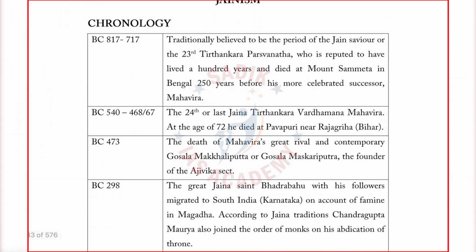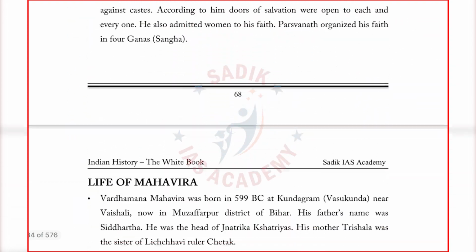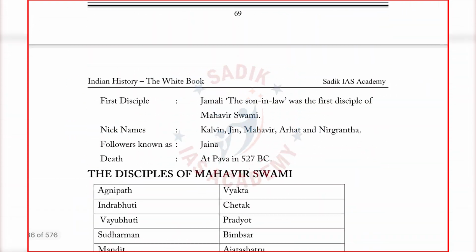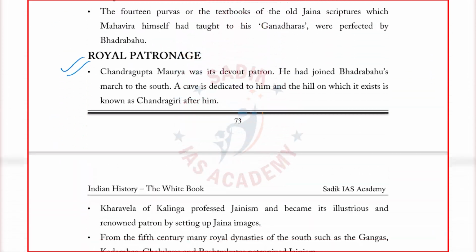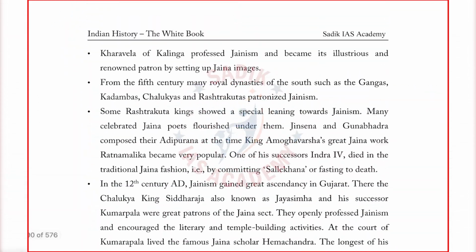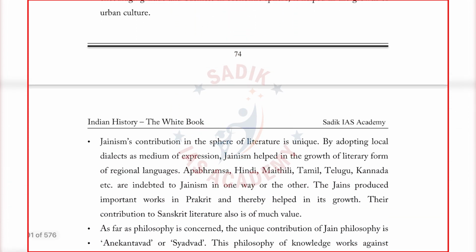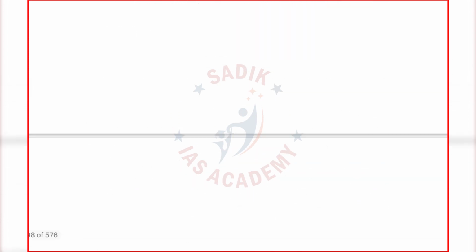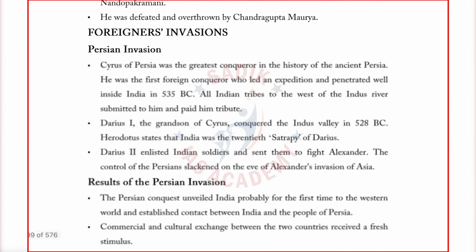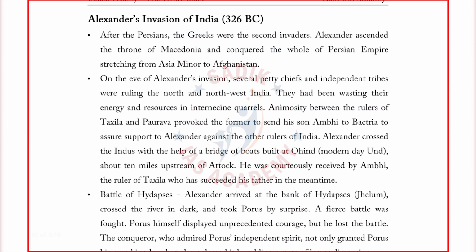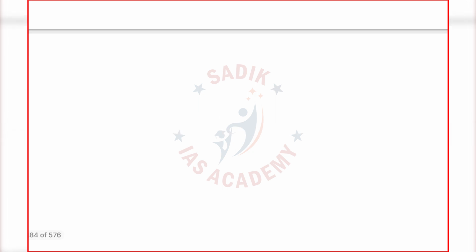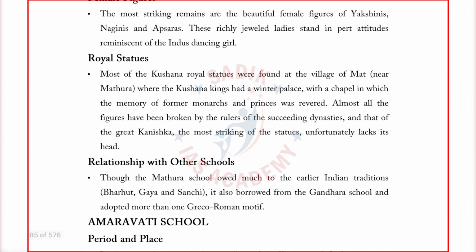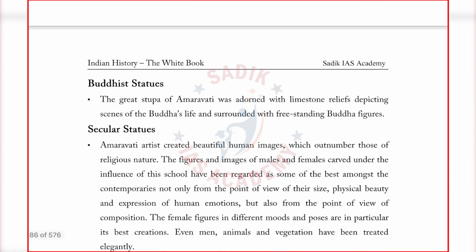Again, Jainism, I have started the chronology like this, so we can go on and on. I will not take much time on ancient India. Whatever is possible they have given, royal patronage, everything, the questions. So let us go into the medieval India. I will scroll to some other pages. If I had to speak a lot of things, I could, but there is no time for us. I cannot make a very big video.